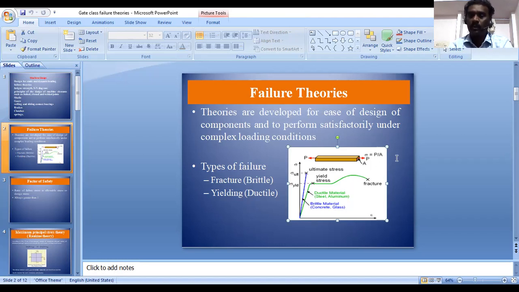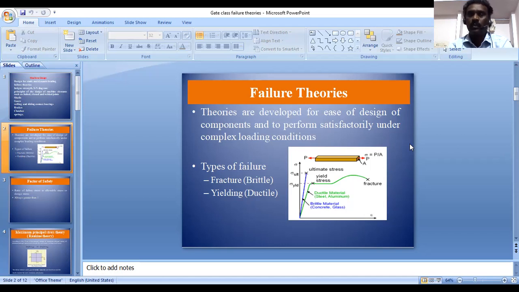So we cannot take the result of uniaxial tensile testing, we cannot take the same values for designing the component when the component is subjected to multi-axial loading. We would have to again go to experimental values for comparing the stress induced, and it is not easy to predict the stress value experimentally if the component is subjected to multi-axial loading.